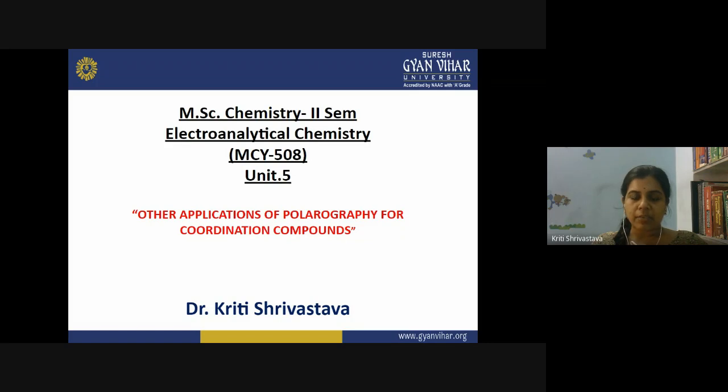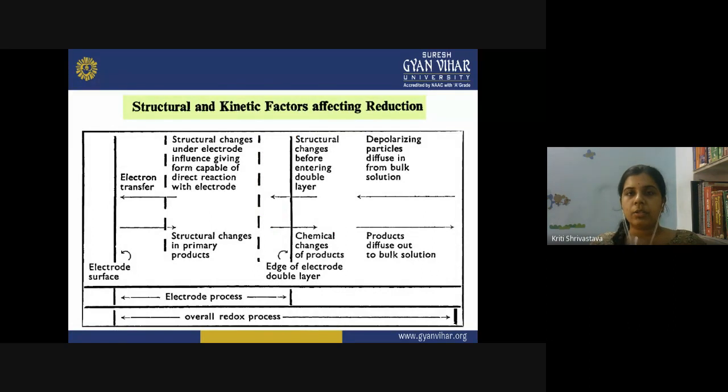Polarography can be applied for coordination compounds in so many other different aspects. And what are those aspects which can be studied by using the polarographic technique? So first of all, let us look at the structural and kinetic factors affecting the reduction process. Basically, in polarography, what process are we recording? We are studying the process of reduction. So, whenever the polarographic experiment is performed, what is the reaction that is taking place inside the system?